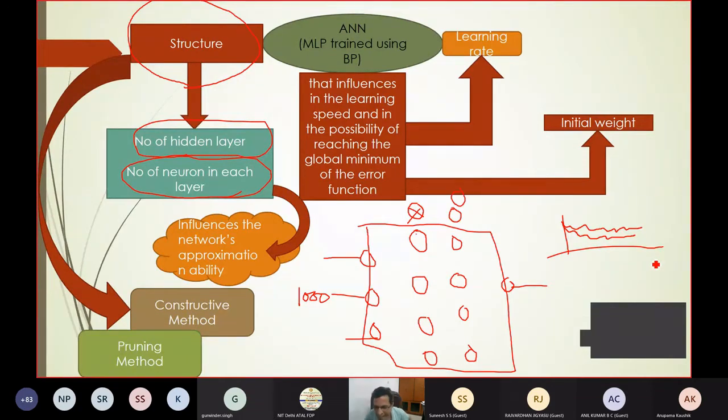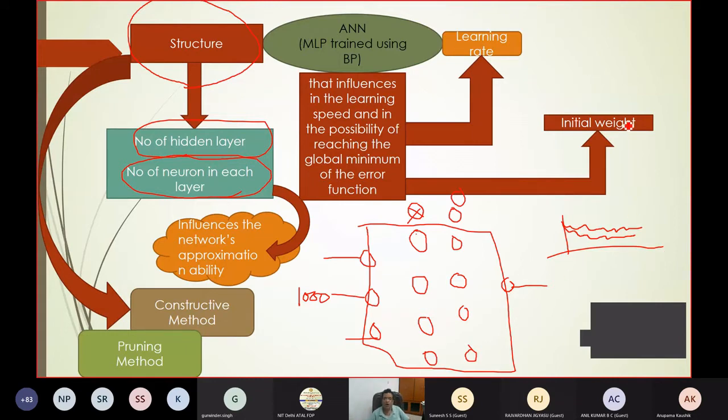So ultimately, what exactly am I doing? I am building the structure of the neural network in a traditional or deterministic way by adding one neuron iteratively into one layer, then going on increasing the layer. So this is iterative based learning. So in this method, what happens? Ultimately, the neural network structure must have better approximation capability because it maps the input to the output. So this can be achieved.